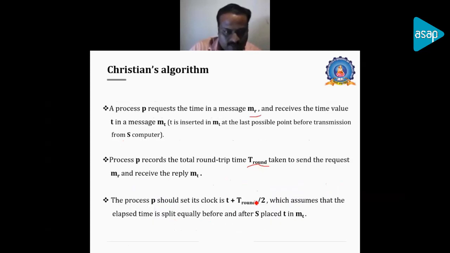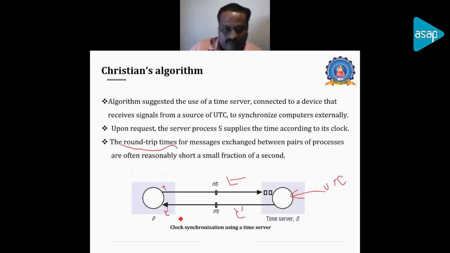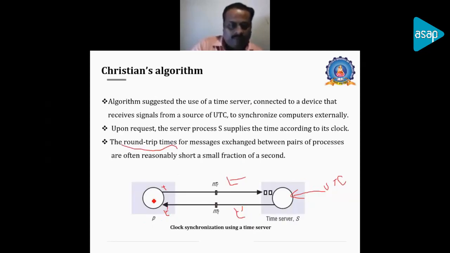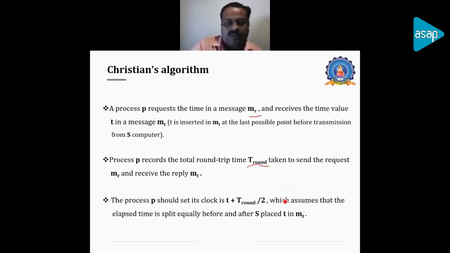So based on that, we take the t round time, and the average of the t round time is taken as the transmission time, because only one way of the time will be updated. So only this part will be taken into consideration. It takes an average because it knows the starting time and the end time. The total time divided by 2 is considered as the time required for sending the time from the time server to the process. The time is split equally, and the process updates its clock with this t in its timestamp. So it is updated with that.